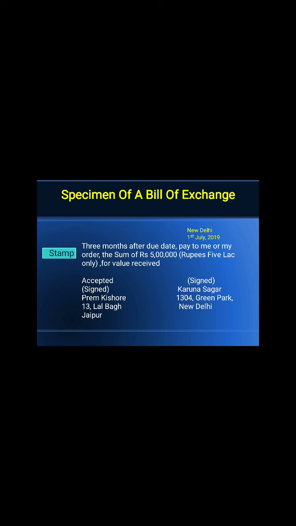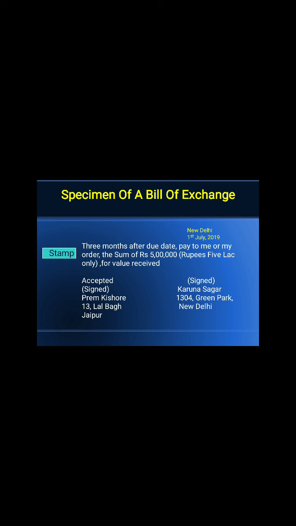Now this is the one specimen that has been given. The name of the acceptor is the person who is accepting the bill, that is Prem Kishore, and the address is also listed. The signer is there, that means the drawer of the bill who is writing the bill, Karuna Sagar. Karuna Sagar is writing the bill, so the place, New Delhi, is related to Karuna Sagar.